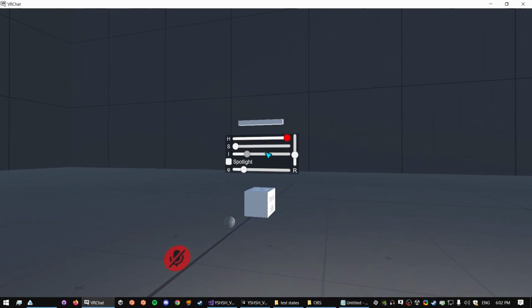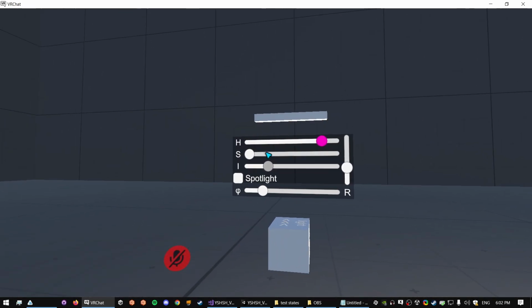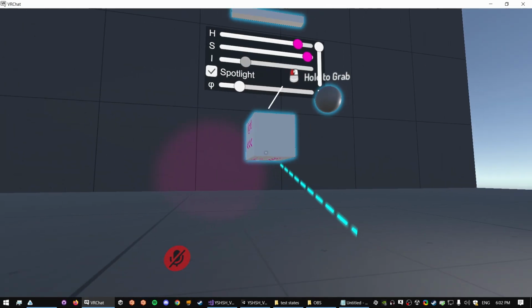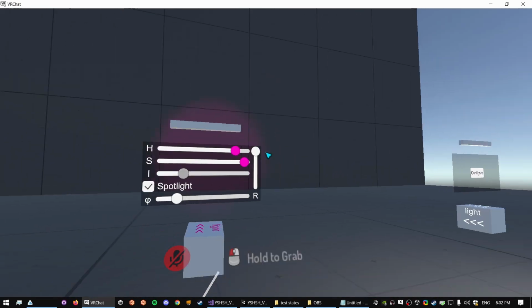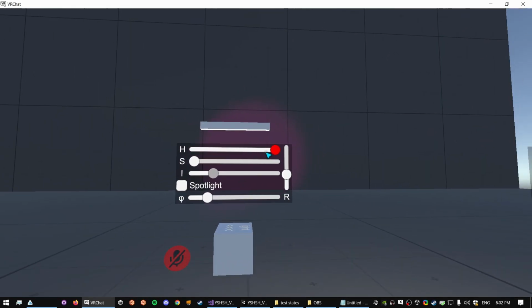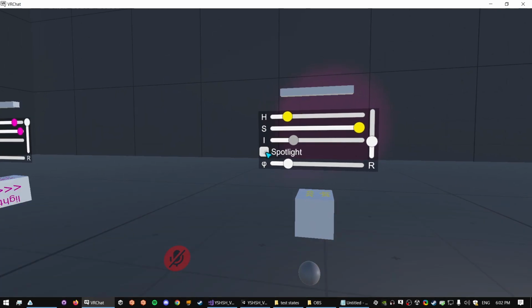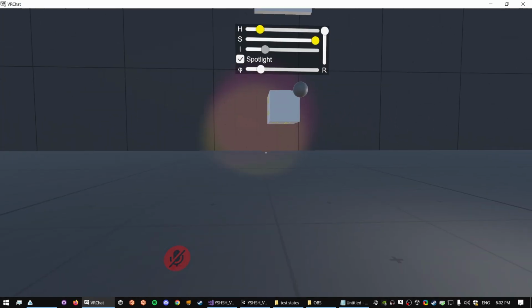For the 2022 production titled You Should Have Stayed Home, I developed tools for the audio and lighting engineers. This in-world light design system exposes slider controls for hue, saturation, intensity, spotlight angle, range, and direction of several real-time lights.